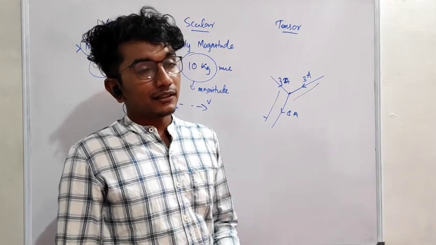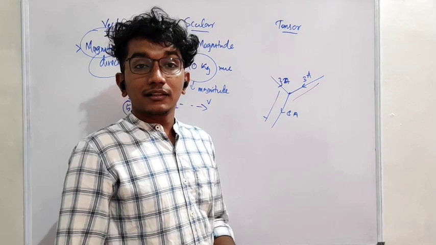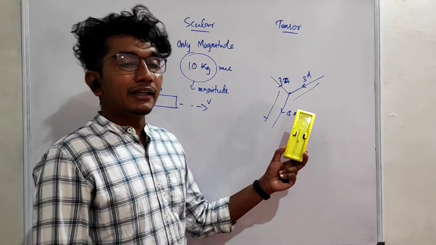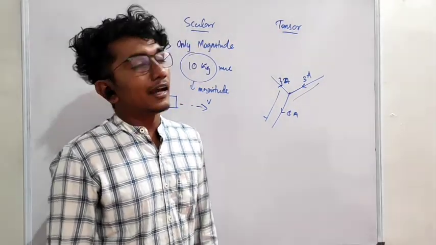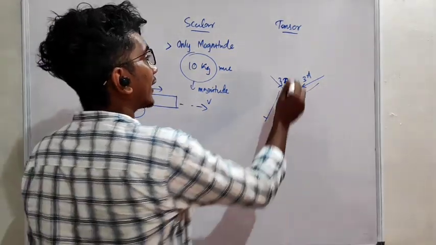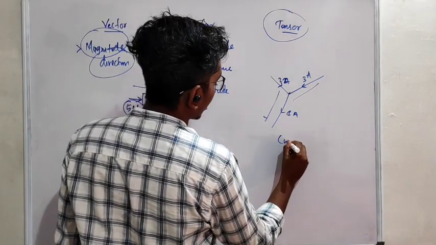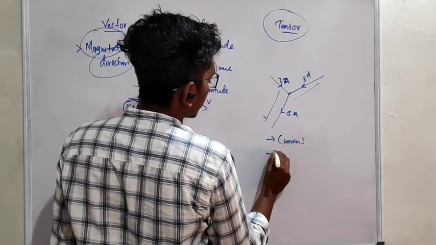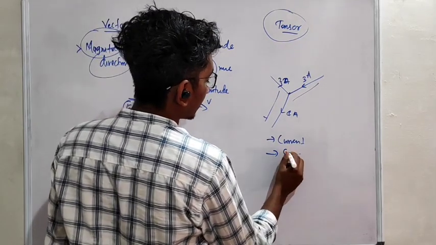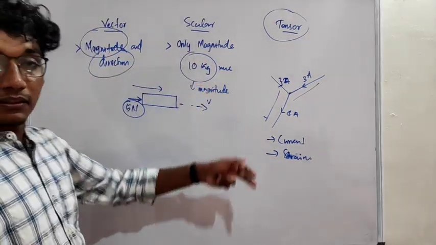So it has both magnitude and direction. So there is a question. Is it a vector? No. It has both magnitude and direction, but it is not a vector. What does that mean? There are quantities like current which have both magnitude and direction, but they are not vectors. Such quantities are known as tensors. For example, current is the best example. Then stress is an example. Sorry, not stress, strain. Strain is an example, and some other examples are also there.